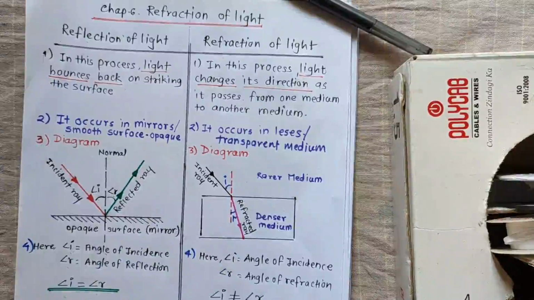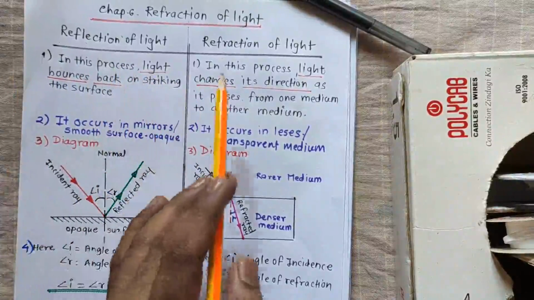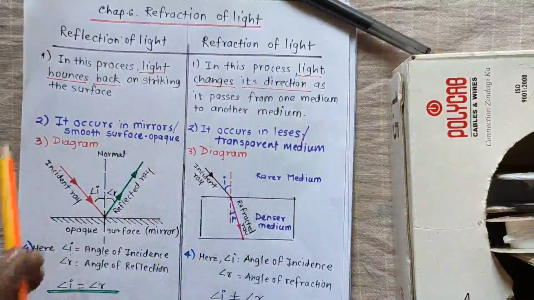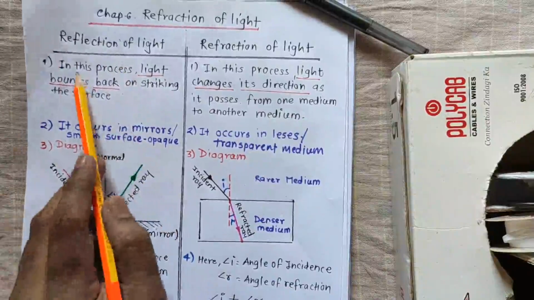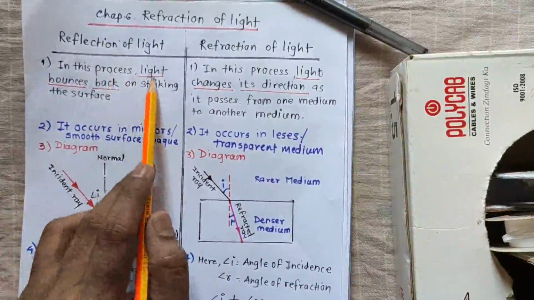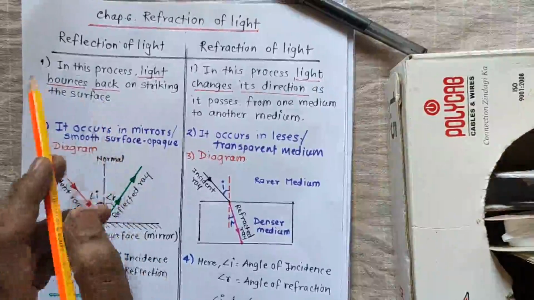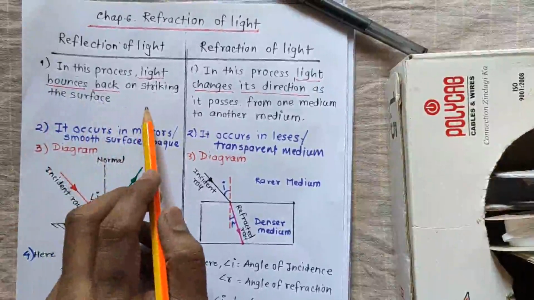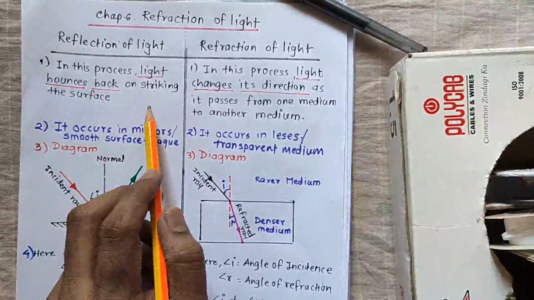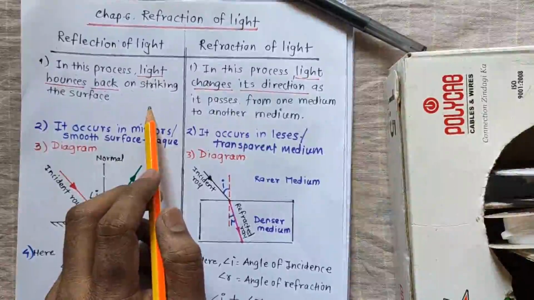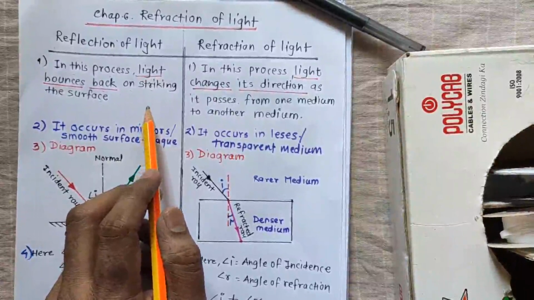So let's start now. What is the basic difference between the reflection of light and the refraction of light? Basically, this topic we have already covered, that is reflection of light. In this process, the light bounces back on striking the surface. For example, any smooth opaque surface. Opaque means we cannot see what is behind it. That surface is called an opaque surface. For example, a mirror or any smooth wall.